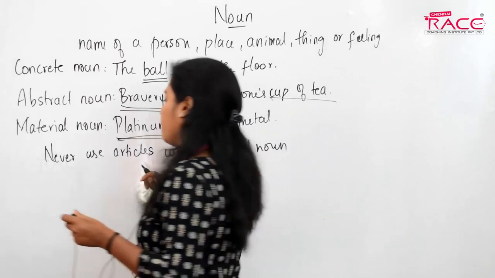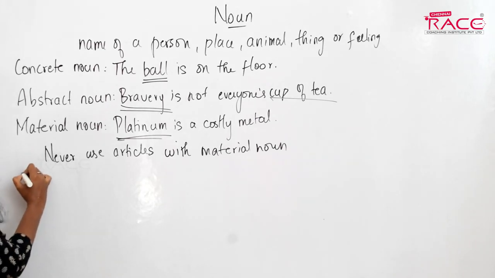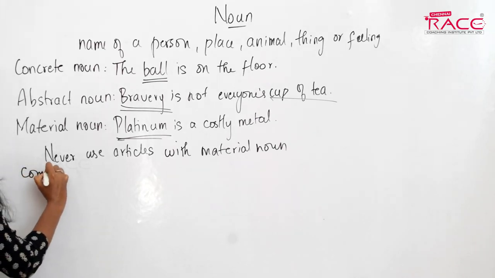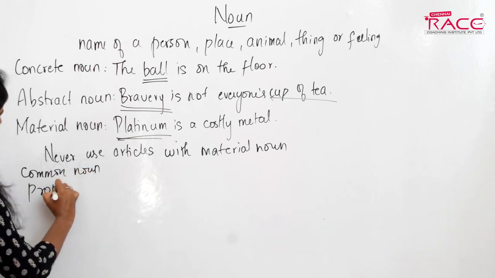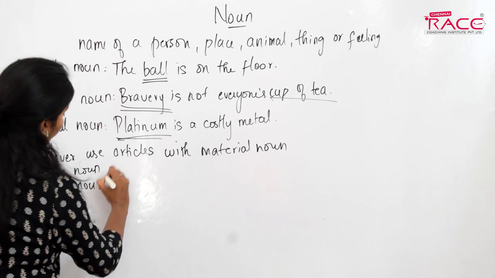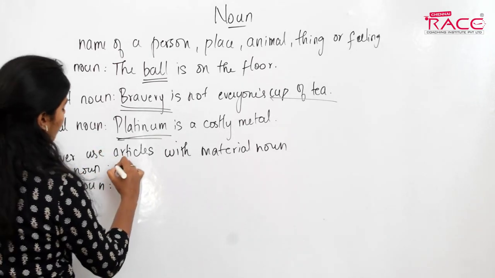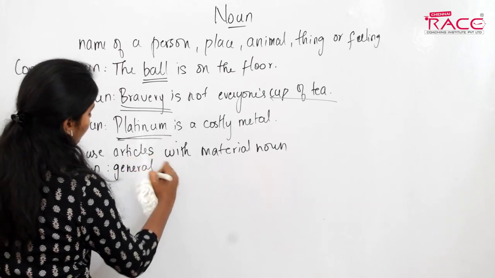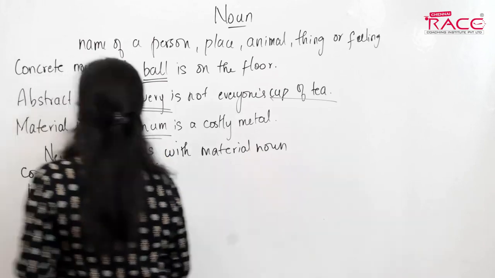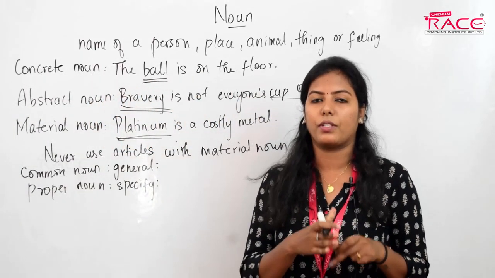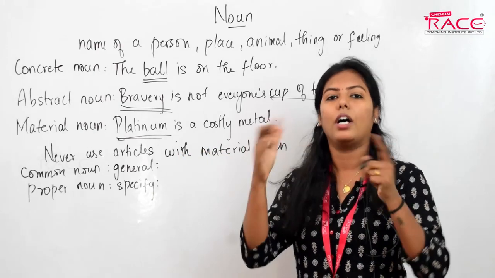The next one is common noun and proper noun. We will study these comparatively. A common noun is when we talk about something in general, and a proper noun is when we specify one thing out of the general thing.